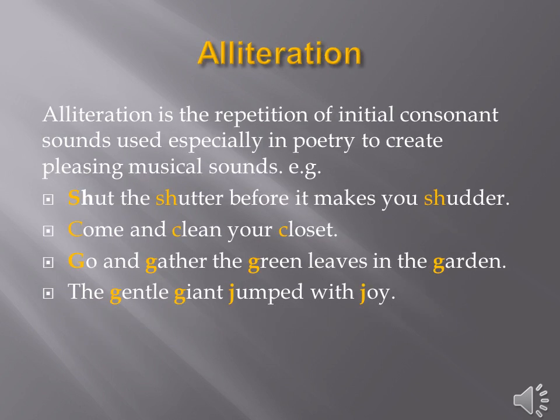Here is the last type of figures of speech in front of you, that is alliteration. What is alliteration? Alliteration is the repetition of initial consonant sounds, used especially in poetry to create pleasing musical sounds. Initial consonant sounds mean the beginning, the first consonant sound. For example, shut the shutter before it makes you shudder. Here, the sh sound is being repeated, so it is alliteration.